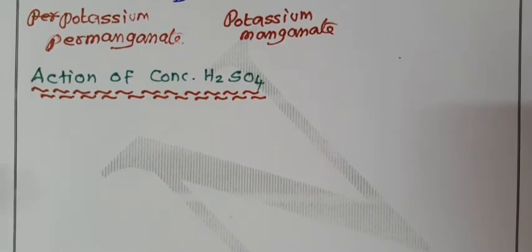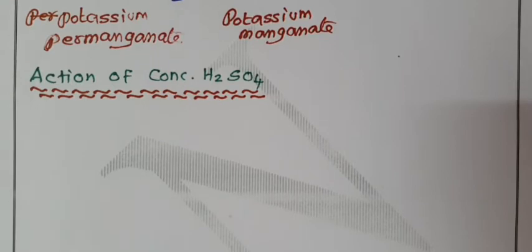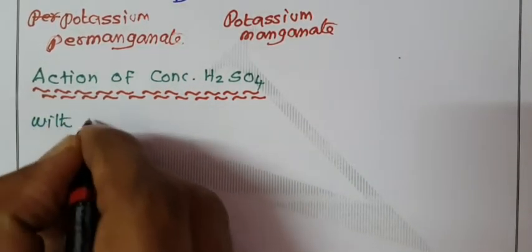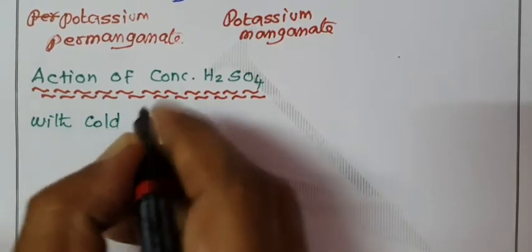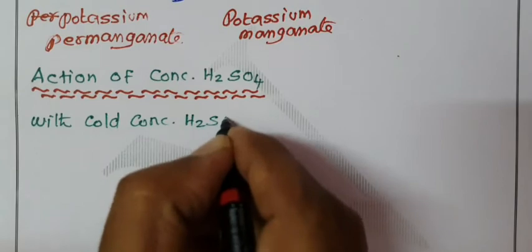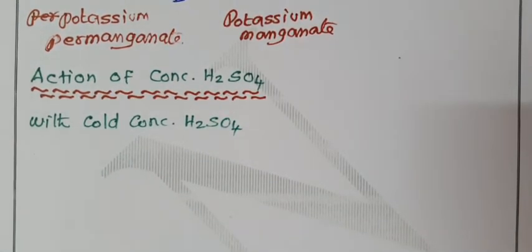The first reaction is a very important reaction. So the reaction is with cold concentrated sulfuric acid. The next one is with hot concentrated sulfuric acid.